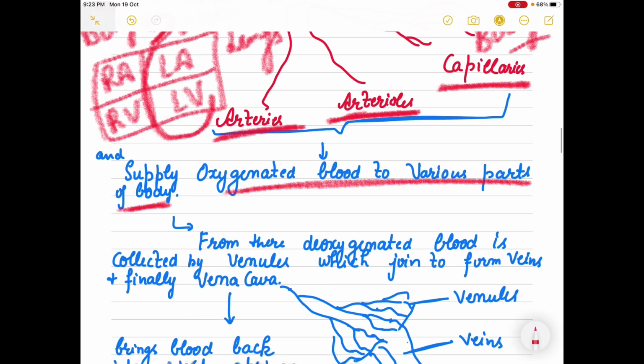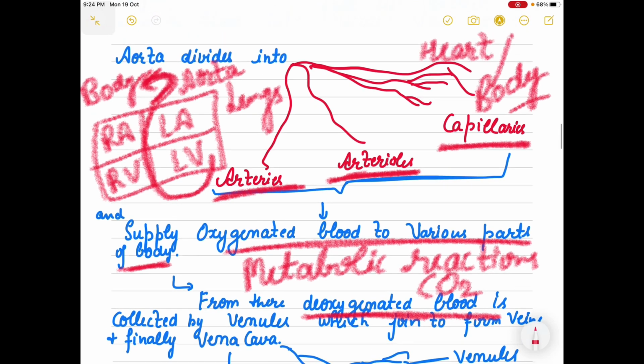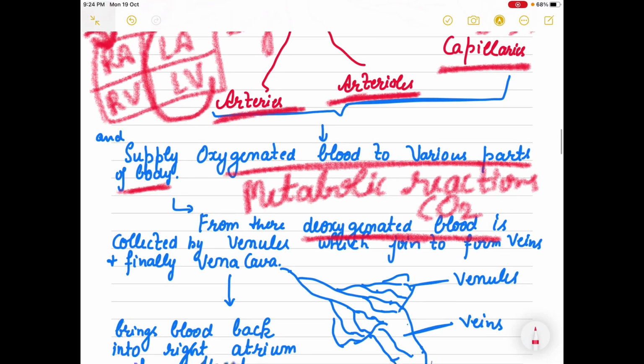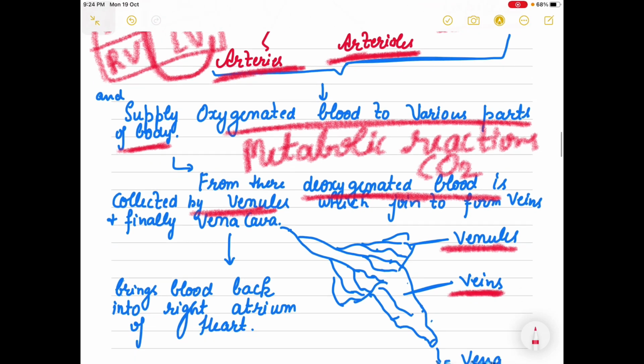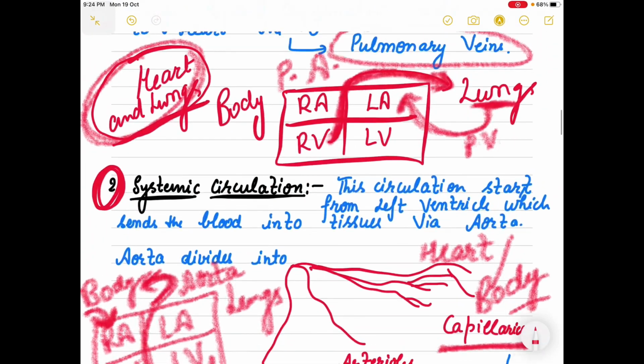Now body parts undergo metabolic reactions, right? Body parts undergo various reactions. They release CO2, and this is mixed with the blood, and your blood is now deoxygenated blood. And this deoxygenated blood is collected by venules which join to form veins and finally become vena cava, and blood is brought back to the right atrium, and your answer is complete.